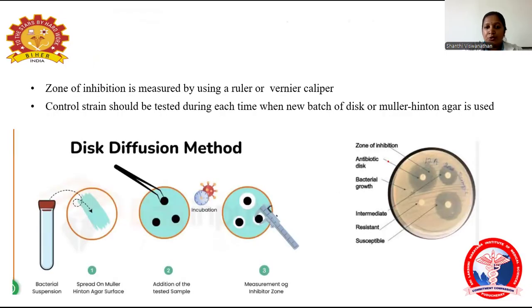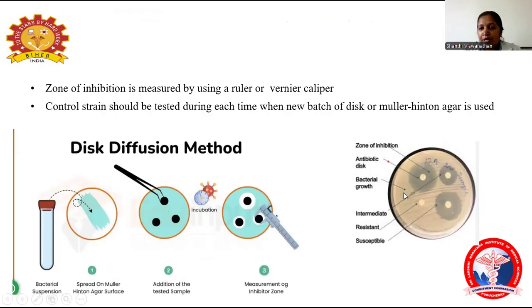So this is a picture showing how we do the Kirby-Bauer disc diffusion method. The zone of inhibition is measured using a ruler or vernier caliper. The control strains should be tested each time a new batch of discs or Mueller Hinton agar is used. So this is a bacterial suspension, and then they are spreading this over the Mueller Hinton agar with a sterile swab stick 3 times. Then we are placing the antibiotic discs 6 apart with sterile forceps or a dispenser. Then they are incubating at 37 degrees centigrade for 24 to 48 hours. Then the next day, they are checking the zone of inhibition using a vernier caliper or ruler.